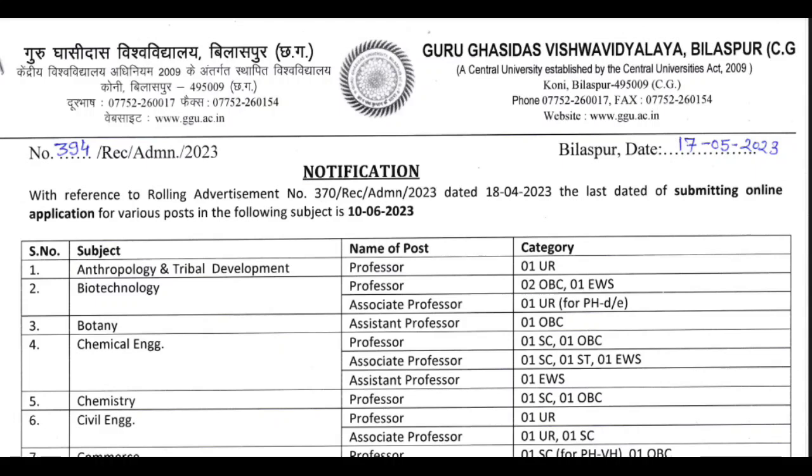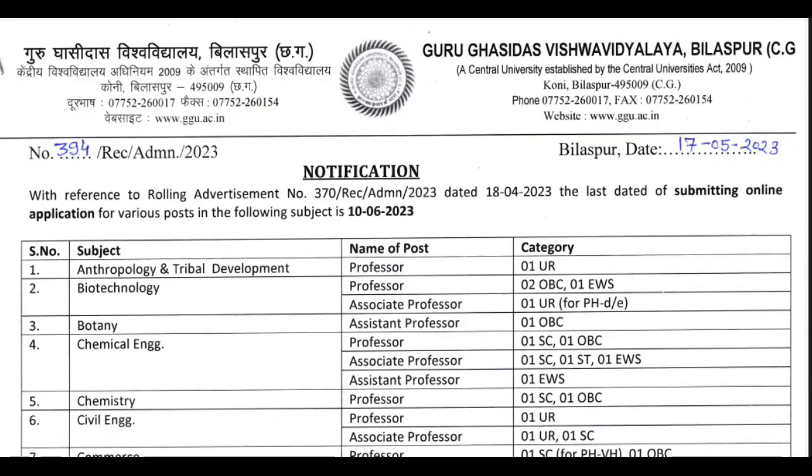So let's check which departments have which subject notification. Guru Ghasidas Vishwavidyalaya, Bilaspur. Here the last date is also mentioned. The last date of submitting online application for various posts in the following subjects is 10th June 2023. Here the department-wise name of post and category are also mentioned.